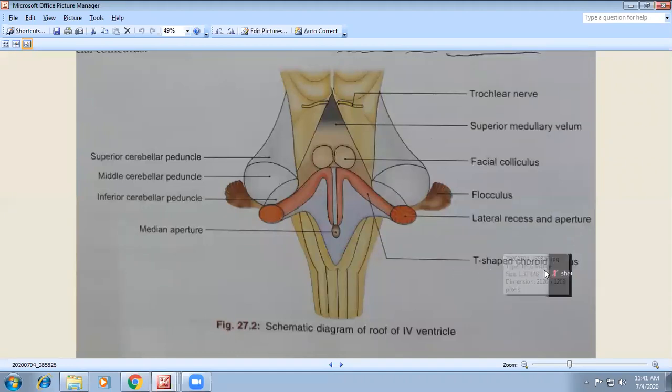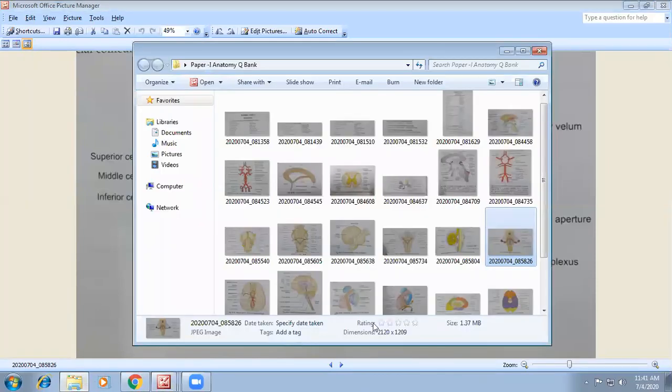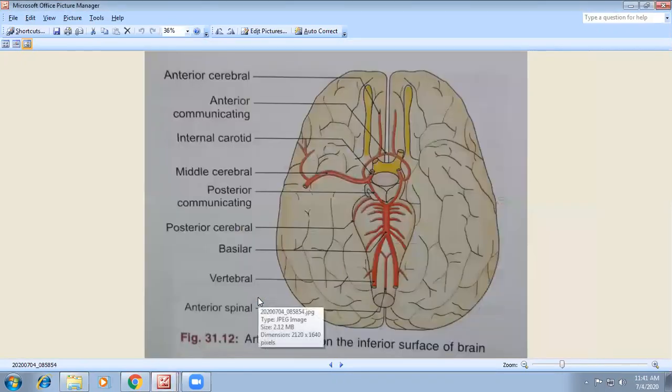These are the T-shaped choroid plexus. The choroid plexus is where the CSF is formed, which you have to know. The median aperture is the foramen of Magendie. And laterally, on both sides, we have the foramen of Luschka. That is what we have to remember. So this is all you have to remember about the fourth ventricle.